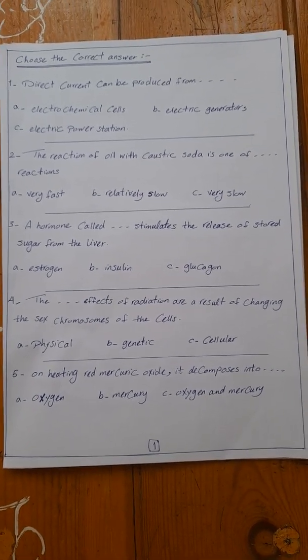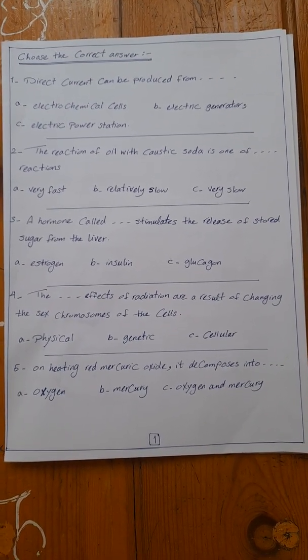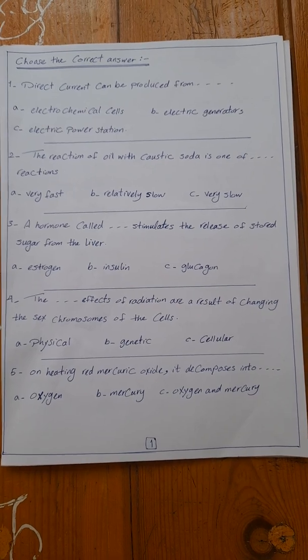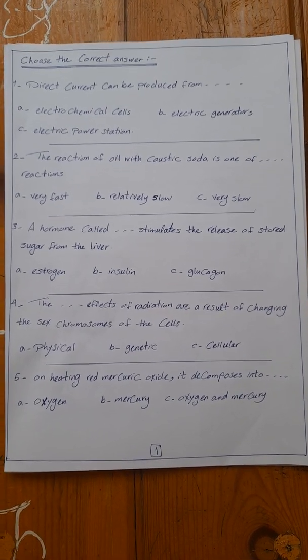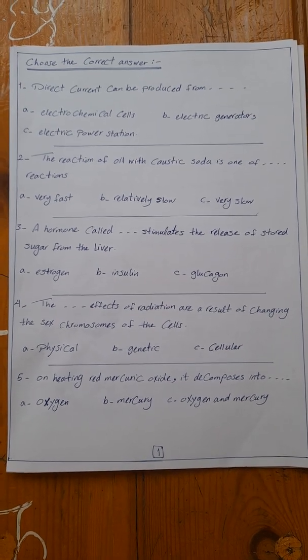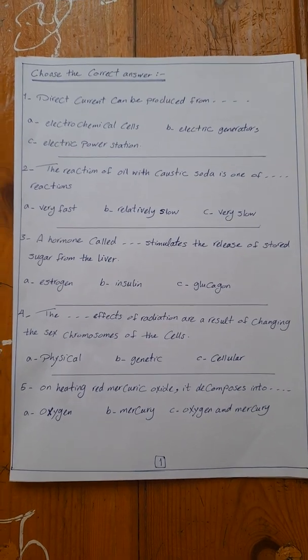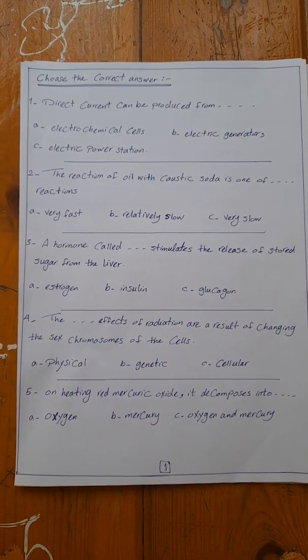Insulin hormone reduces the levels of glucose sugar in the blood, while glucagon increases the glucose levels in the blood by releasing the stored sugar from the liver. So the answer is glucagon.